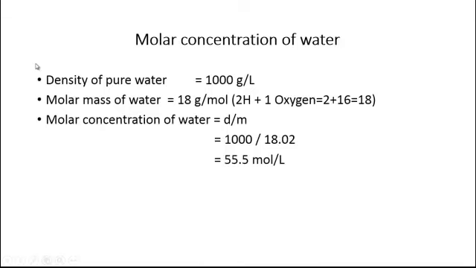Suppose that we have got 1 liter of water. 1 liter would be equal to 1000 milliliter. Density of water is 1 gram per milliliter. So the mass of 1000 milliliter would be 1000 gram per liter. The molecular weight of water can be calculated in this way, that we add the atomic mass of 2 hydrogen atoms plus the atomic mass of 1 oxygen, which comes equal to 18. And the molar concentration of water can be calculated by this simple formula, which gives us the answer and shows that the molar concentration of pure water is 55.5 mole per liter.